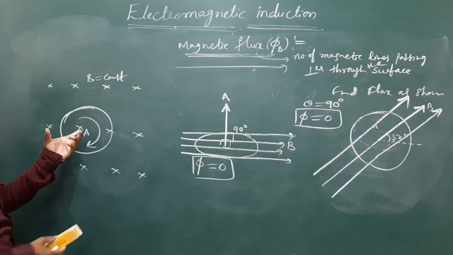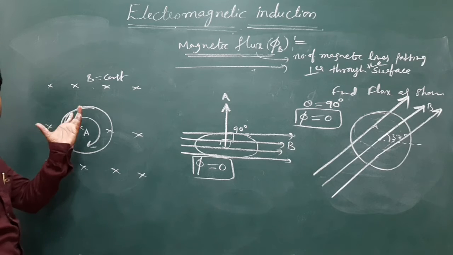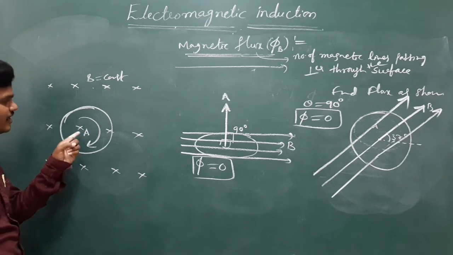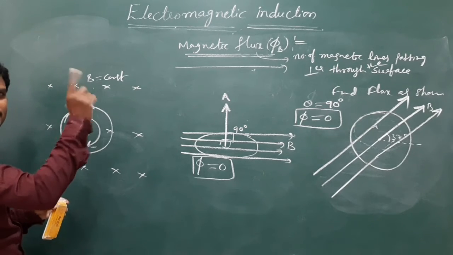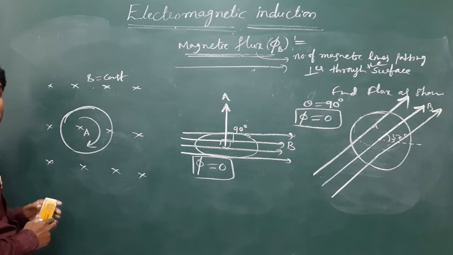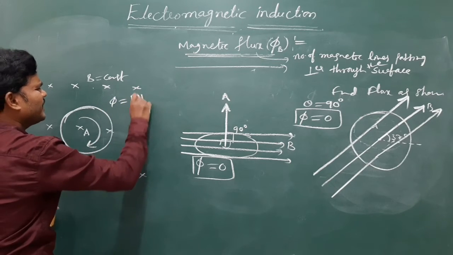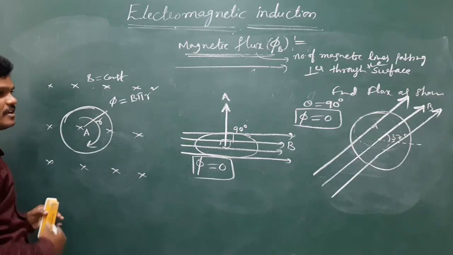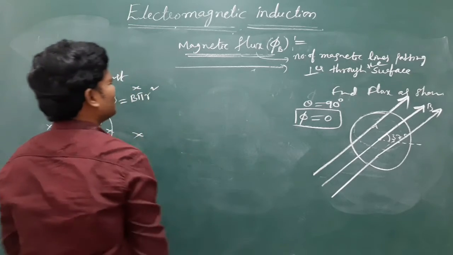Okay, and see here flux is there, but it's not changing. How much is the flux? Tell me the flux here. BA. A. If R is the radius, B pi r square. So the flux here is B pi r square if R is the radius. Okay, let me give one more simplest thing for getting some confidence.